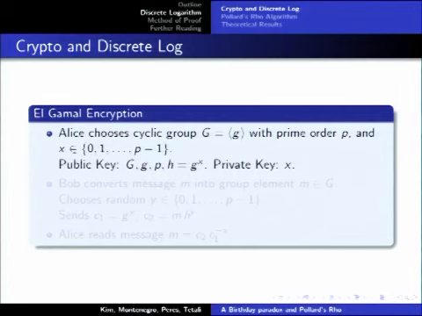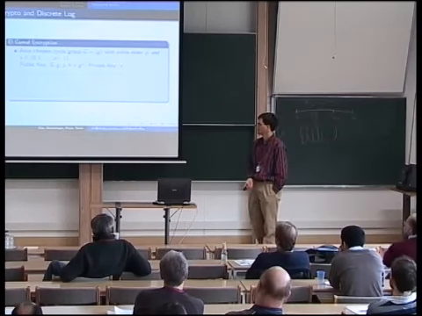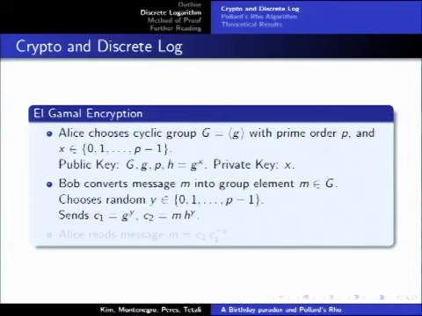A very simplified version of how this works is that we have Alice and Bob, and Alice picks a cyclic group of, say, prime order, and picks a random exponent x. The public key that she tells everyone will be the group, a generator, the order of the group, and then the generator to the power of x, where x is the private key. Then Bob can send a message using that. He picks his own random exponent, encodes his message in the group, and sends two group elements back. And then Alice can read the message by the following computation.